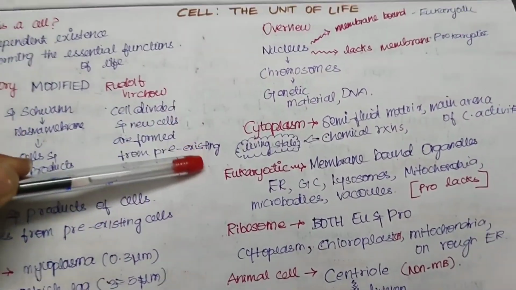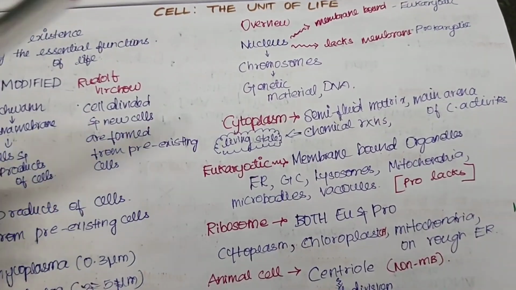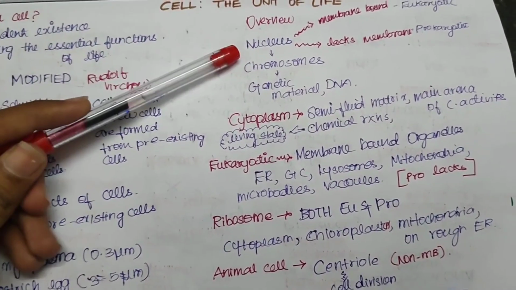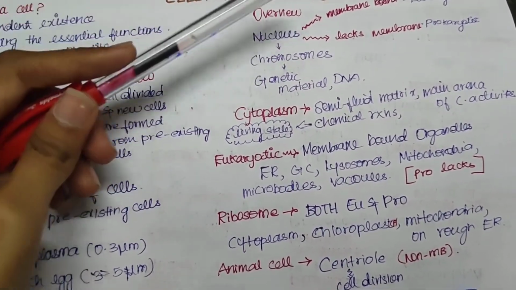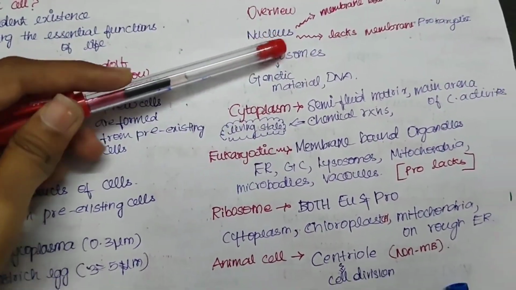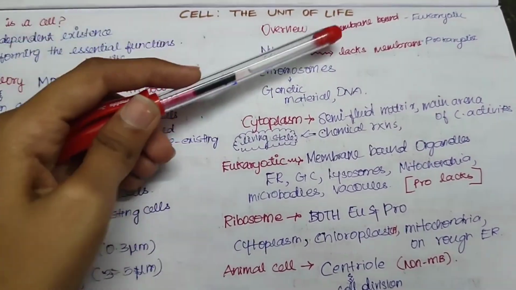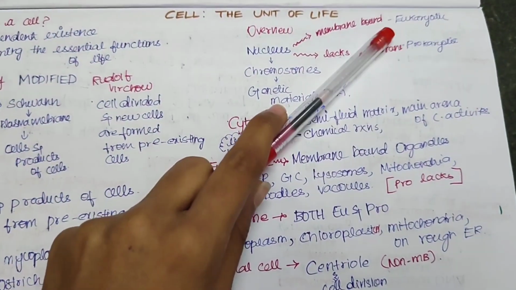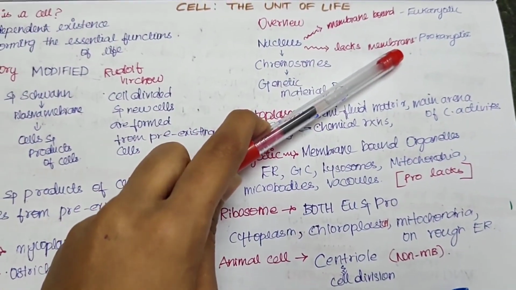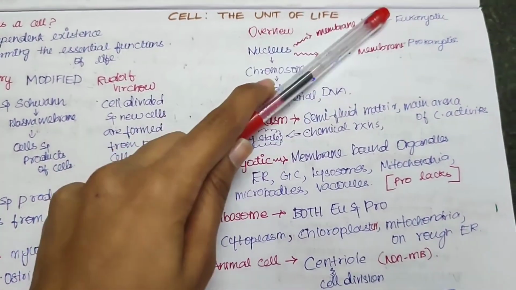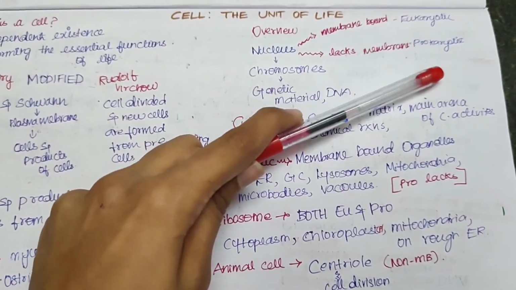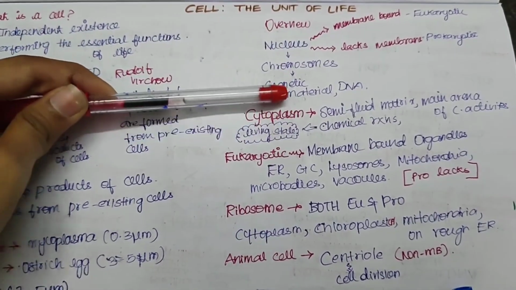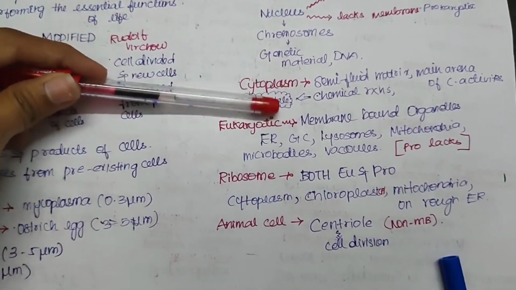Now, we will talk about an overview of a cell. Mainly, the brain of the cell is the nucleus, right? Based on the nucleus, organisms are of two types. If the nucleus is membrane bound, that is, covered with a membrane, it is called eukaryotic. But if it lacks the membrane, it is called prokaryotic. This is the difference between eukaryotic and prokaryotic cells. The nucleus contains chromosomes and chromosomes contain genetic material. This is the basic concept, as you all know.